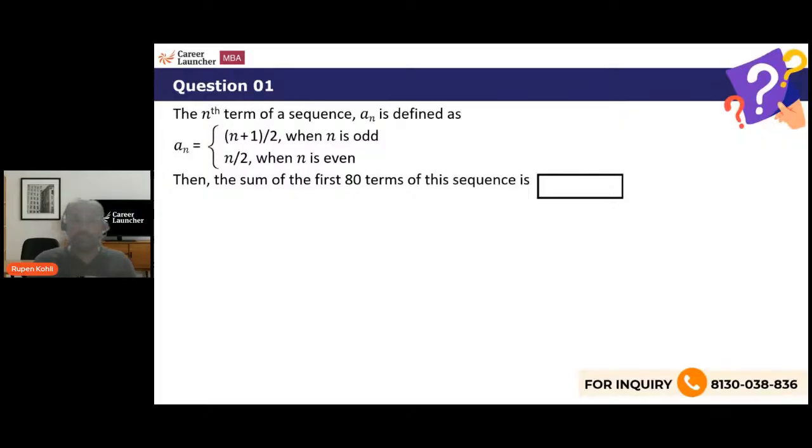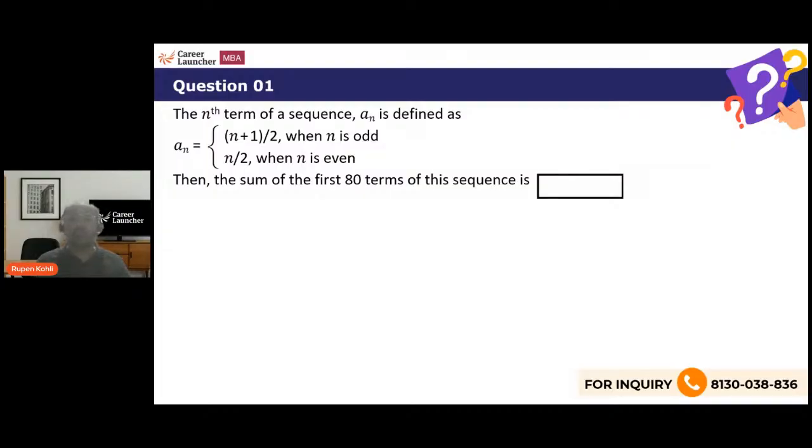Here's the first one. The nth term of a sequence a_n is defined with two different cases, depending on whether the number is odd or even. a_n is (n plus 1) over 2 if n is odd, or n by 2 if n is even. Then the question: you have to find the sum of the first 80 terms of the sequence.